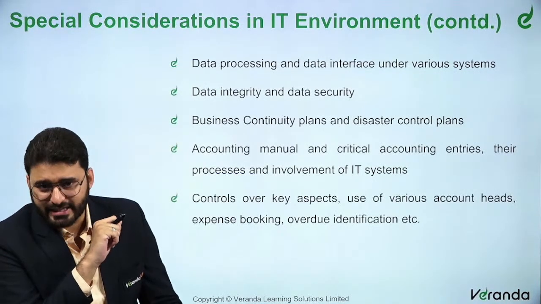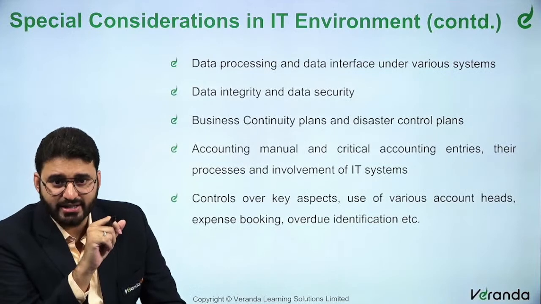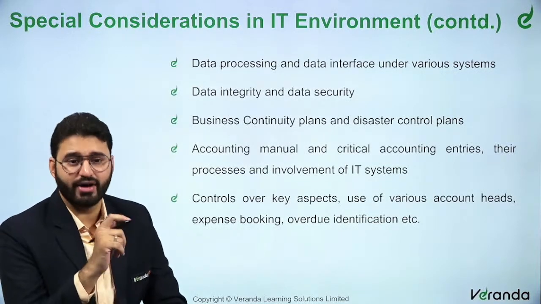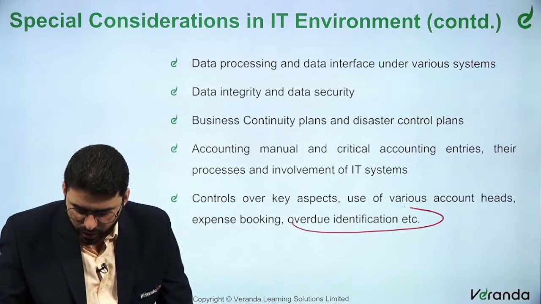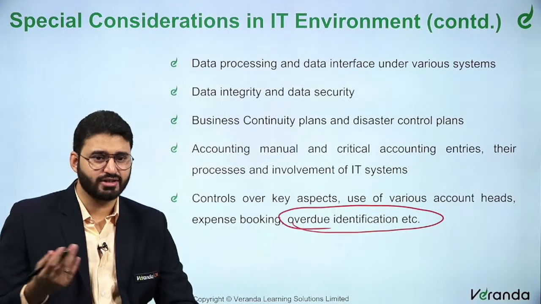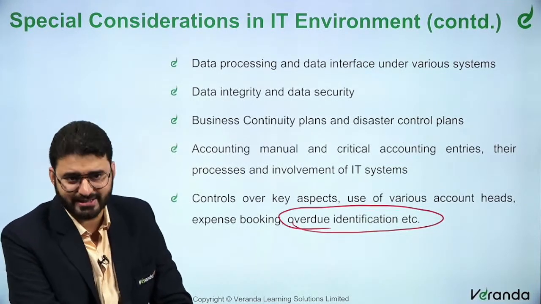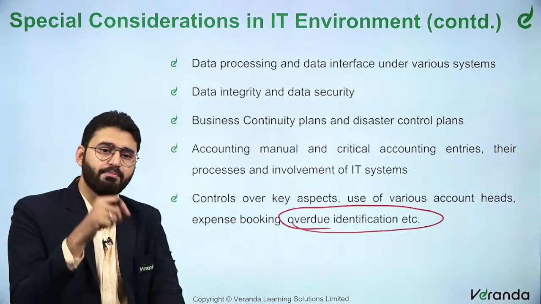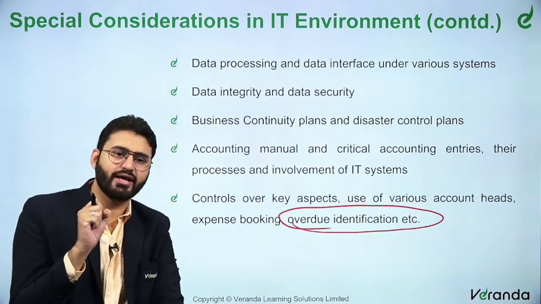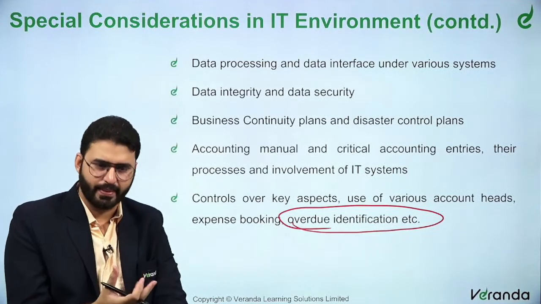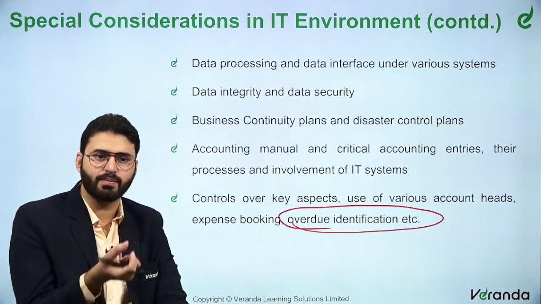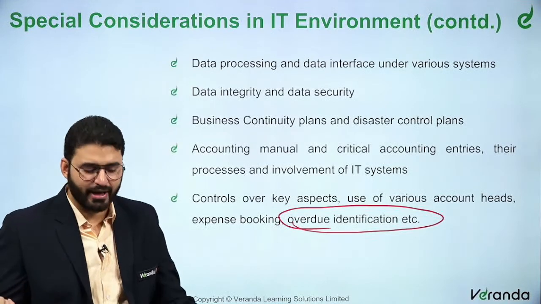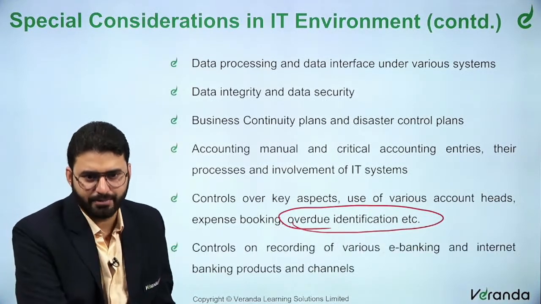Controls over key aspects, use of various account heads, expense booking, overdue identification, very important is this. How are overdue accounts identified? How are the advances? I'm sure you would have studied about NPA, etc., right? So overdue identification, how is the banking company identifying the overdue? Is it generally through a software? It's through the ERP itself that will throw up, okay, this is overdue. How is that being done? So you have to check that on a sample basis.